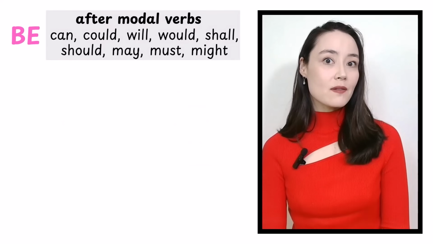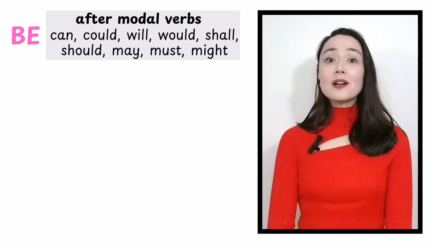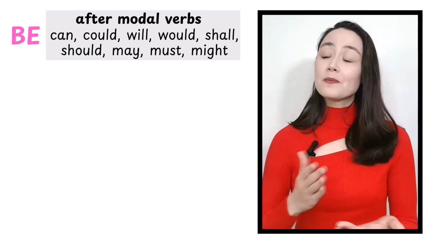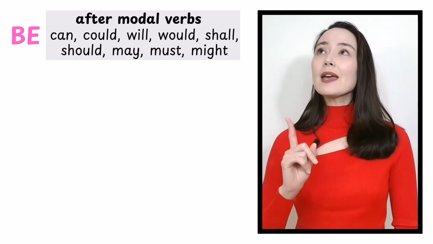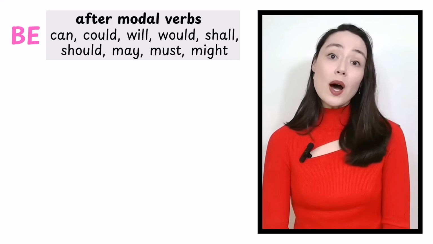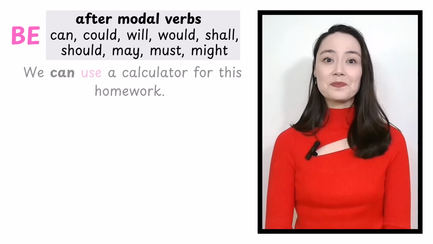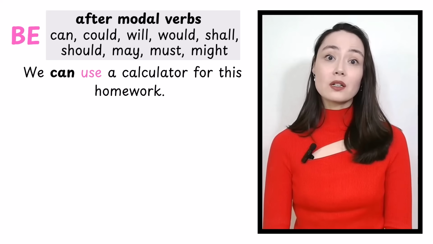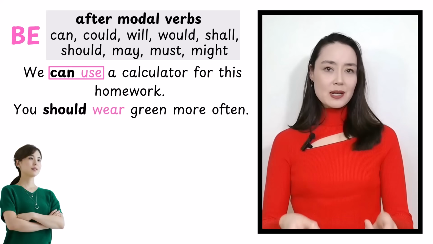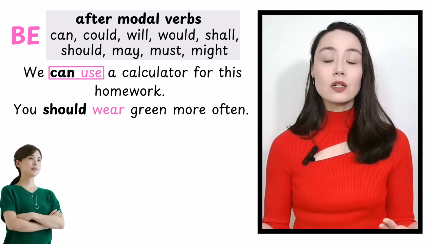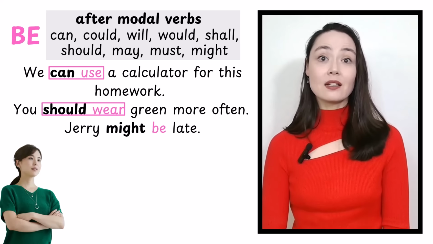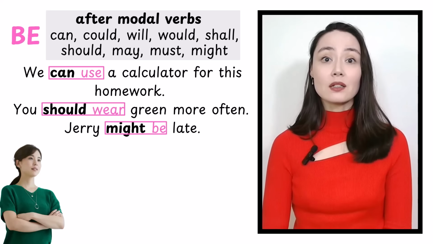After modal verbs. Modal verbs are can, could, will, would, shall, should, may, must, and might. After a modal verb, we use verb 1, the base form. We can use a calculator for this homework. Can plus verb 1. You should wear green more often. It suits you. Should plus verb 1. Jerry might be late. Might plus verb 1.